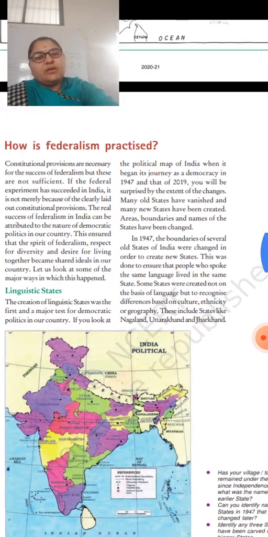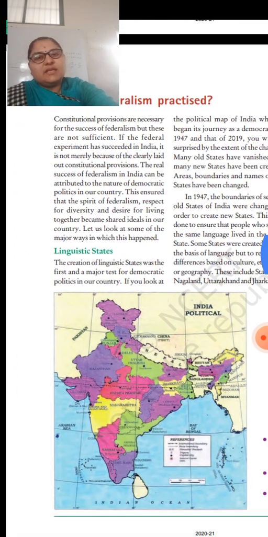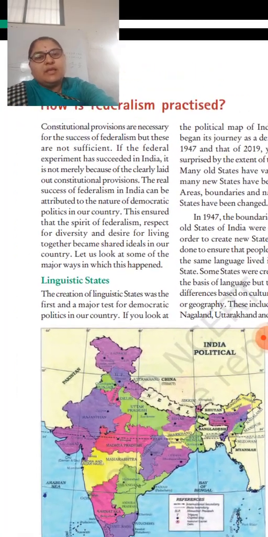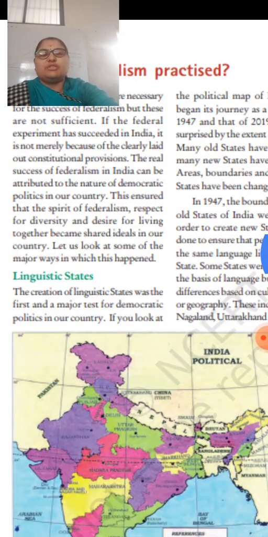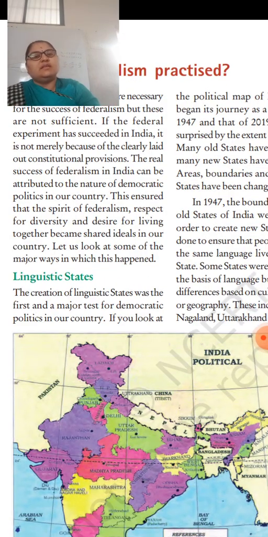Let us see. Constitutional provisions are necessary for the success of federalism, but these are not sufficient. If the federal experiment has succeeded in India, it is not merely because of the clearly laid out constitutional provisions. The real success of federalism in India can be attributed to the nature of democratic politics in our country. This ensured that the spirit of federalism, respect for diversity, and desire for living together became shared ideas in our country.